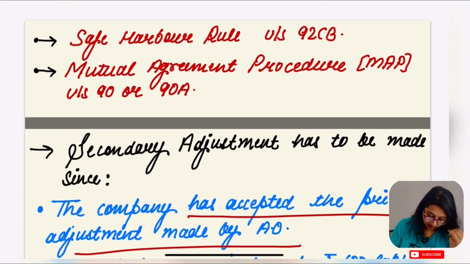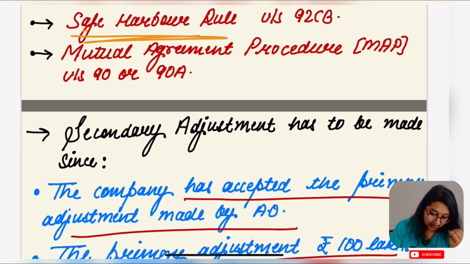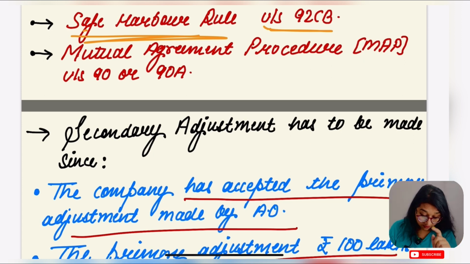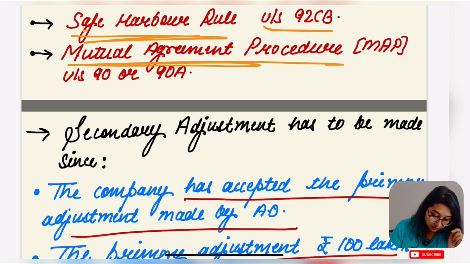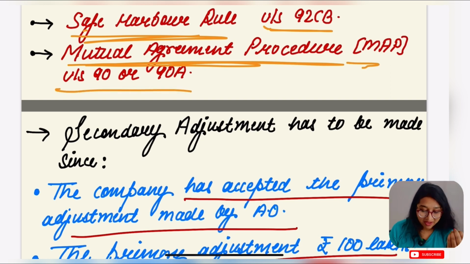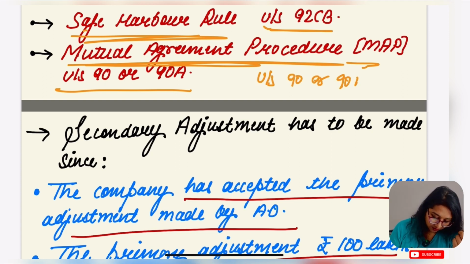Very good, guys, you remember the section. Then the safe harbor rule under section 92CB. One more, the mutual agreement procedure, MAP, under section 90 and 90A, DTAA. Do you know about this? We will let you know about these things, but right now we have to complete this topic.